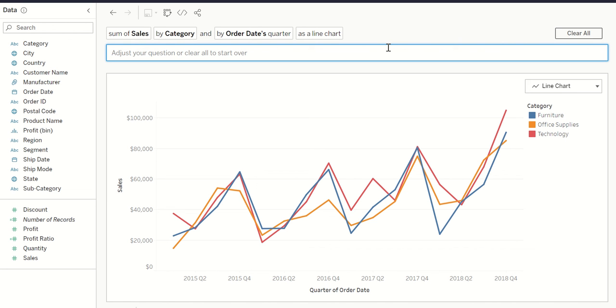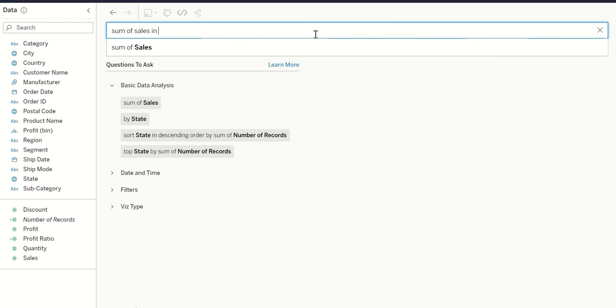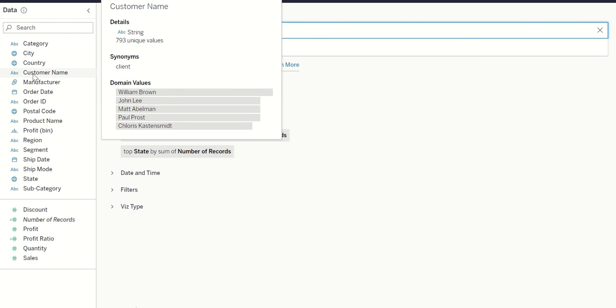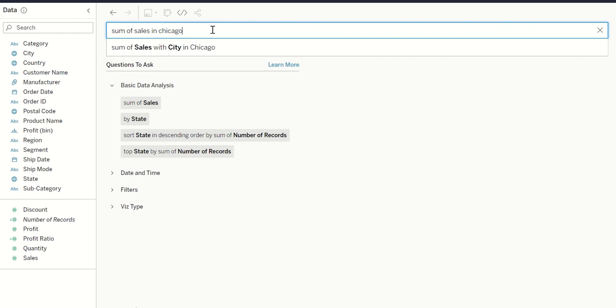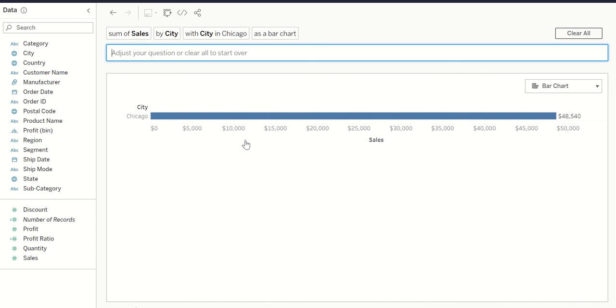So Tableau also automatically profiles and indexes the data source under this feature. For example, let me clear this. For example, if I type sum of sales in Chicago, see, Chicago is not a dimension here. Chicago is a value in the city column. So Tableau automatically understands that a filter needs to be set on the city column with the value Chicago. I'm selecting it, and a graph will be auto-populated.